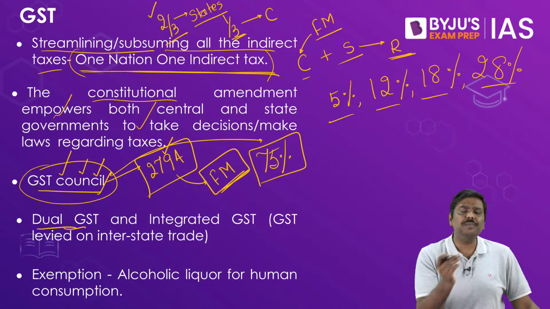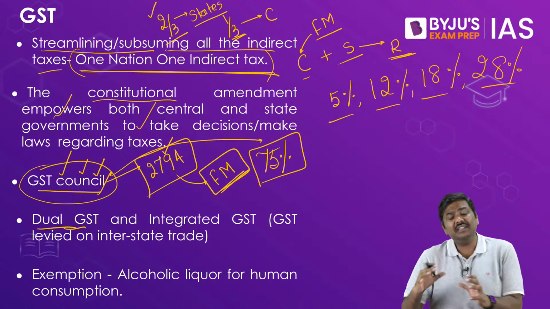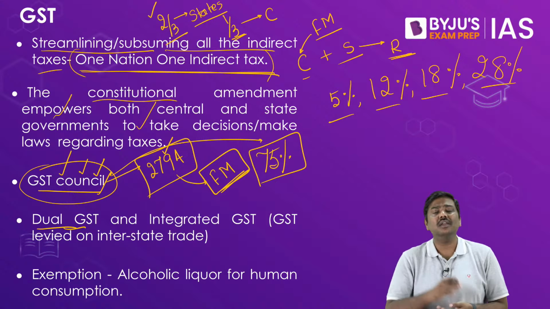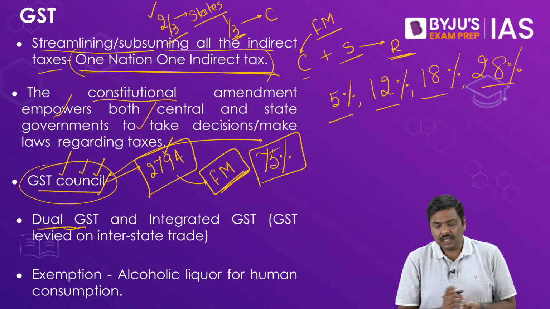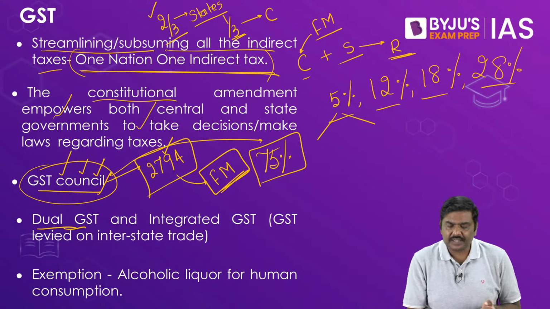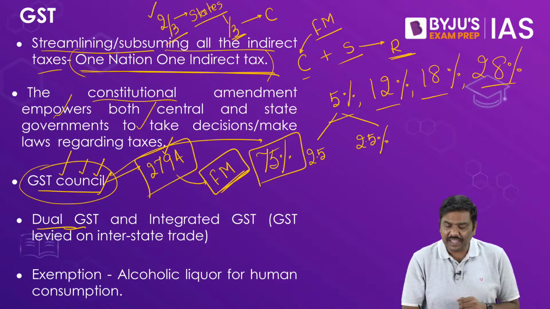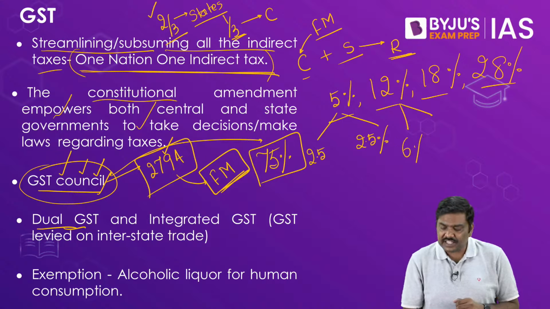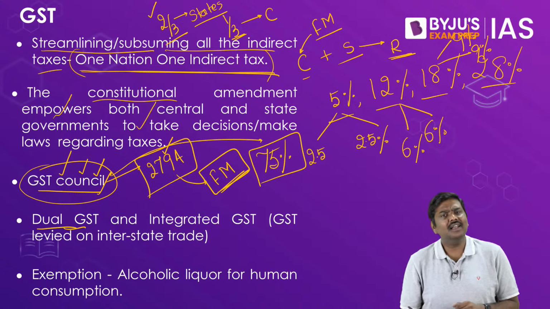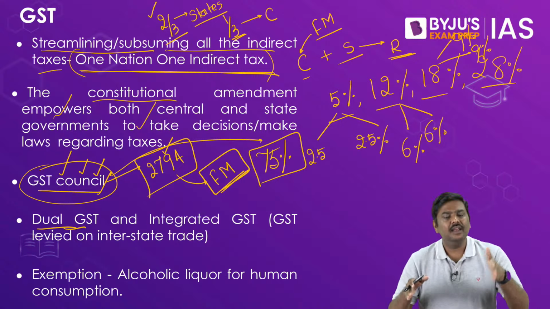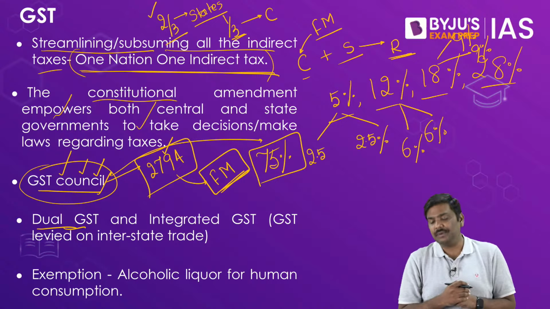Apart from this, we have 0%, 1%, etc. But these are the most important slabs or the rates under GST. If you take any of these particular rates, the rate of 5% can be divided equally into 2.5%. What about 12%? It can be equally divided into 6%. 18% can be divided equally into 9%. And same thing for 28%, equally 14% and 14% like this.